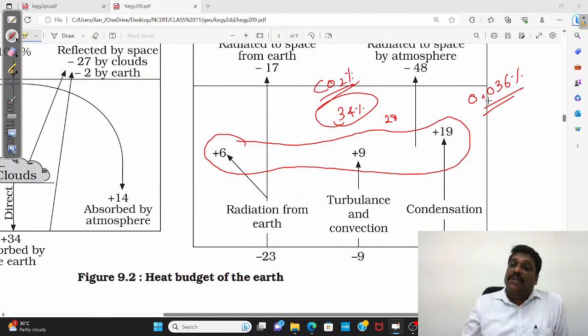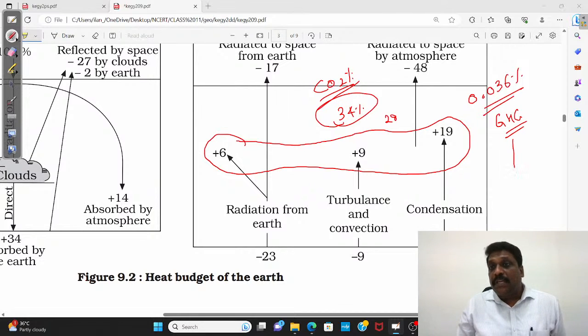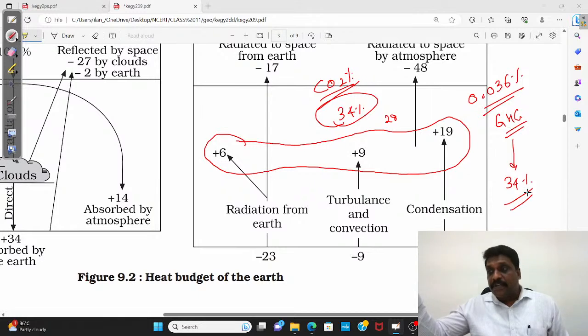But what percentage of infrared radiation, or terrestrial radiation, is absorbed by these greenhouse gases, represented by its gang leader called carbon dioxide? 34 percentage. This 34 percentage is not 34 percentage of terrestrial radiation. It is 34 percentage of insolation. What we see as negligible is actually not negligible.